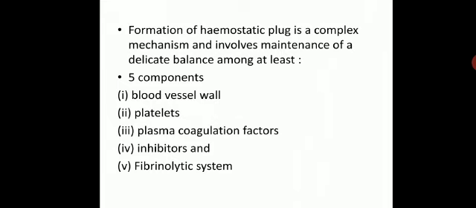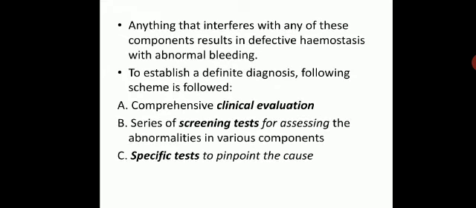The formation of the hemostatic plug is a complex mechanism involving a delicate balance among 5 components: blood vessel wall, platelets, plasma coagulation factors, inhibitors, and the fibrinolytic system. Anything that interferes with any of these components results in defective hemostasis with abnormal bleeding.